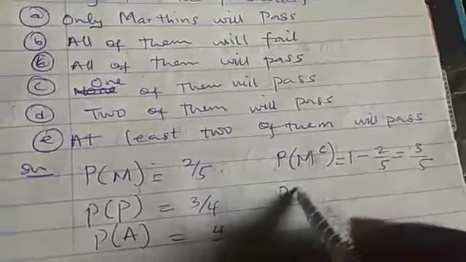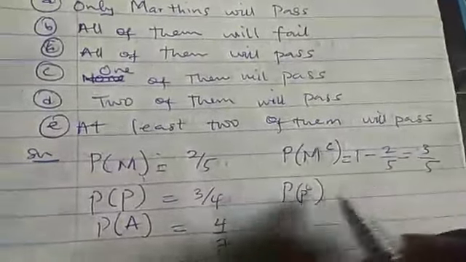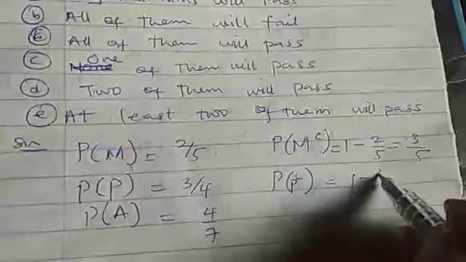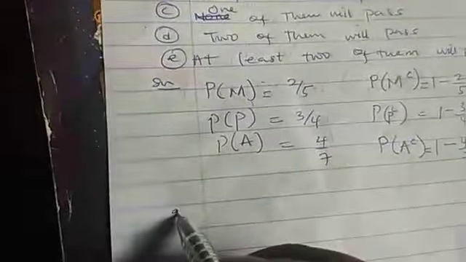For Martins, I will write complement. That will be 1 minus 2 over 5, and that will give me 3 over 5. Also, for Paul, I'll put complement as well. That is 1 minus 3 over 4, that is 1 over 4. And probability of Ayomide's complement, I'll put 1 minus 4 over 7. That is 3 over 7. I can now move straight to the question.